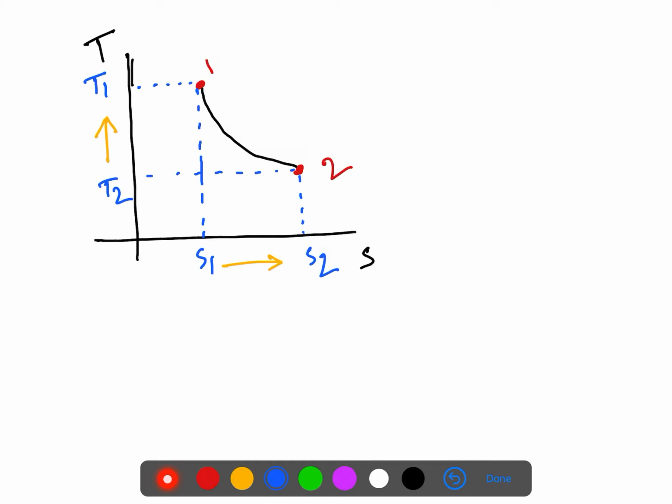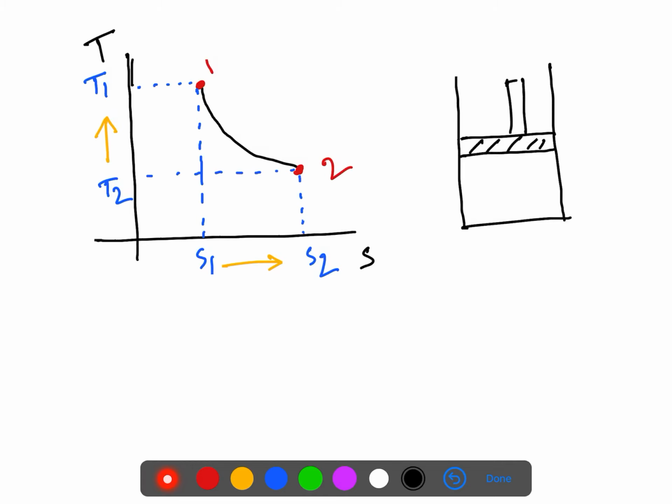So if we try to correlate this with a piston cylinder device, let's say this is our piston, and we have put some molecules here. What this process curve from 1 to 2 means is that the temperature T1 is higher than T2.